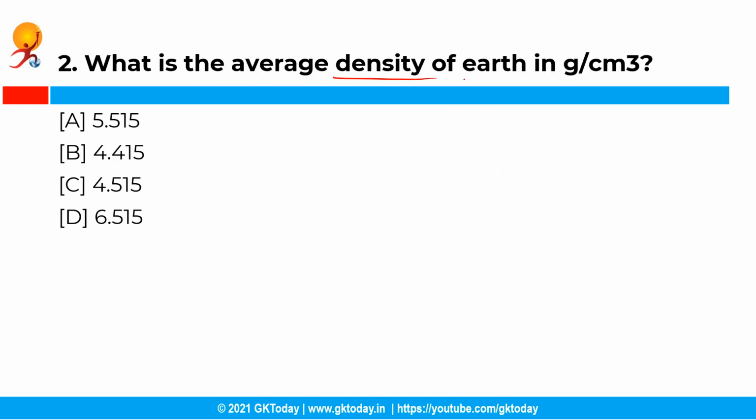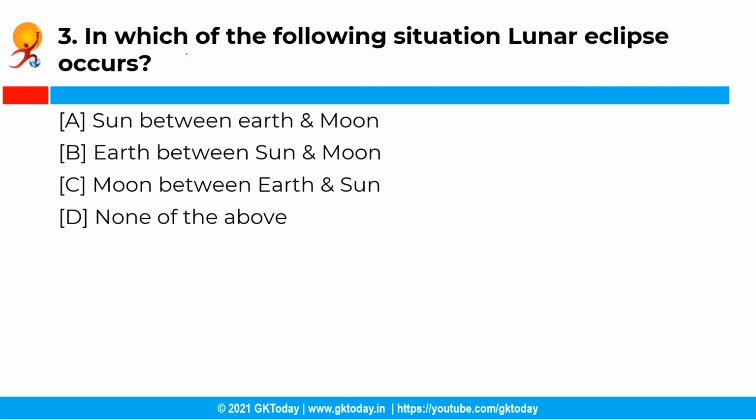Moving ahead with the next question. So what is the average density of Earth in grams per centimeter cube? So you have the following options and the correct answer is option A, that is 5.515. See, the Earth is the third planet from the Sun and the only astronomical object known to harbor life, and its density is 5.515 gram per centimeter cube.